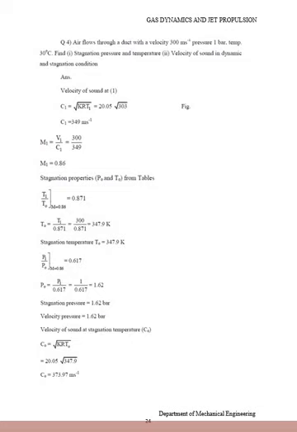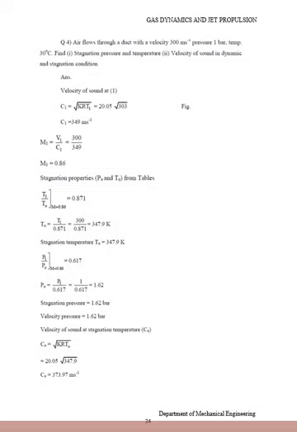We know that the velocity of sound at the entry condition, C1, is equal to root of gamma RT, which is 20.05 root of 303. Then C1 is equal to 349 meter per second. We know that Mach number is equal to V by C, which is 300 divided by 349. Here velocity V1 equals 300 meter per second, it is given data. Therefore M1 equals 0.86.